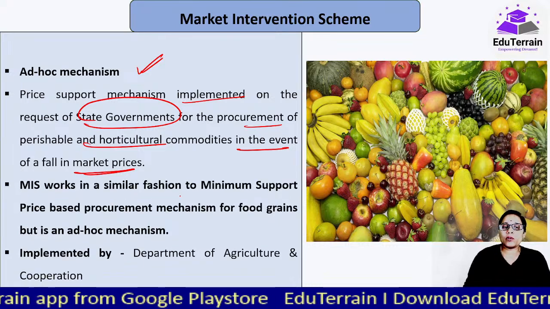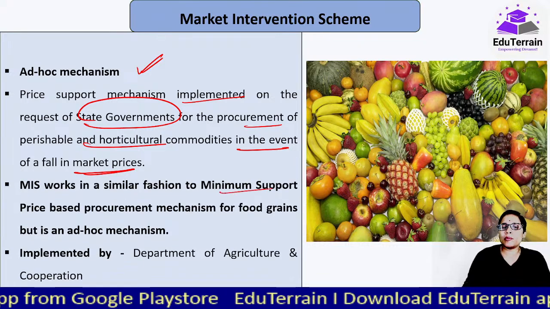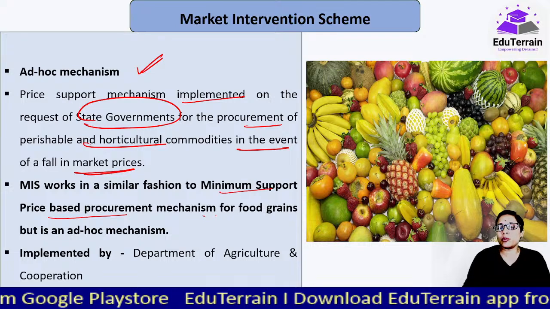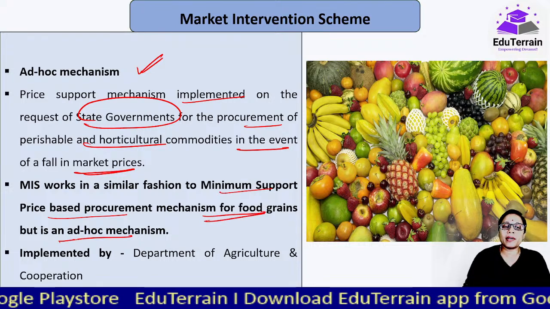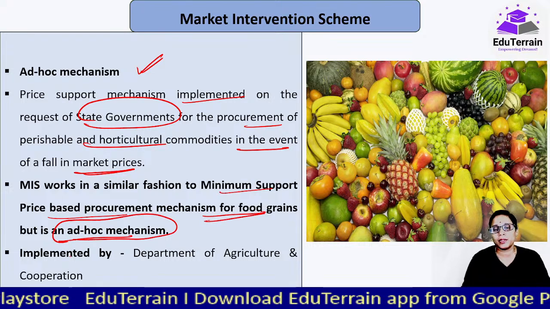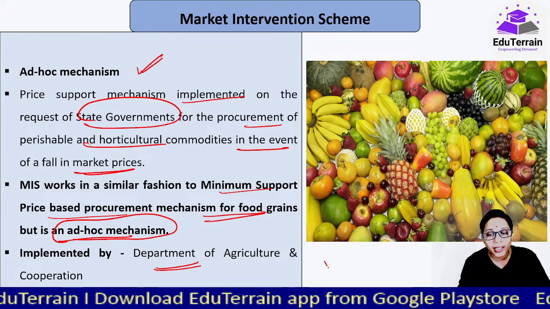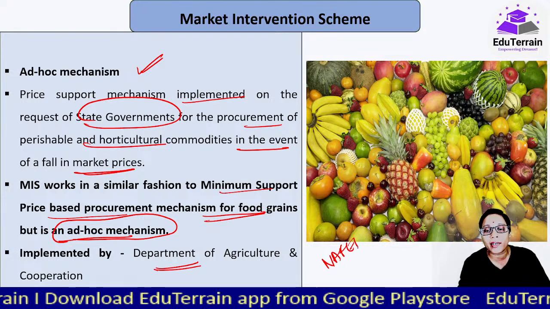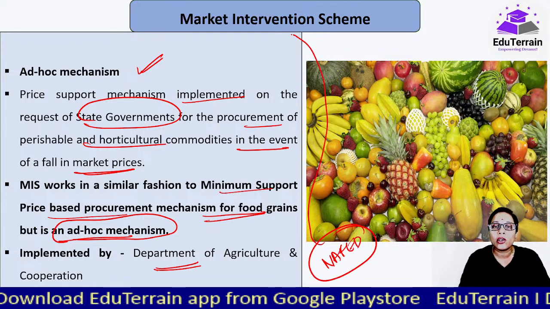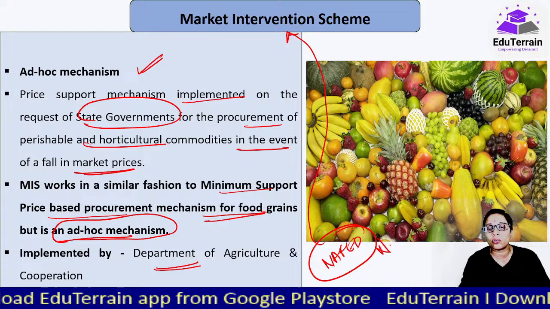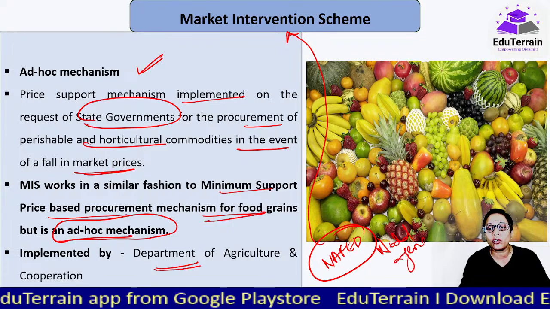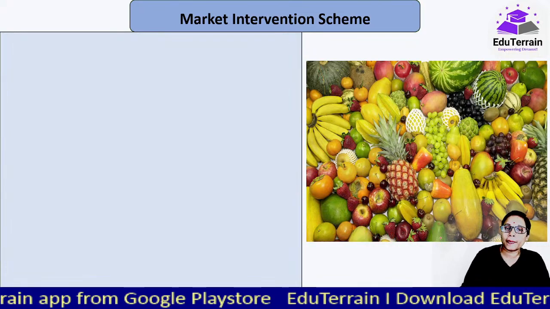Okay, now this works in similar fashion to minimum support prices based on the procurement mechanism for food grains, but it is an ad hoc mechanism. And it is implemented by the Department of Agriculture and Cooperation, and here NABARD is the one that is a nodal agency for running this scheme. Nodal procurement agency, if I should say.